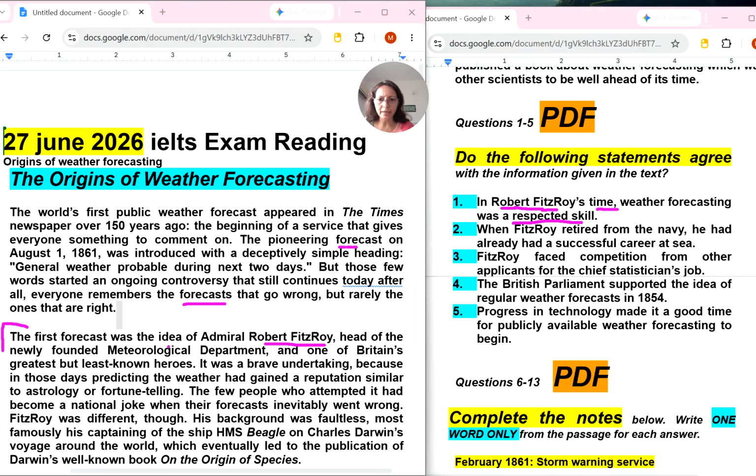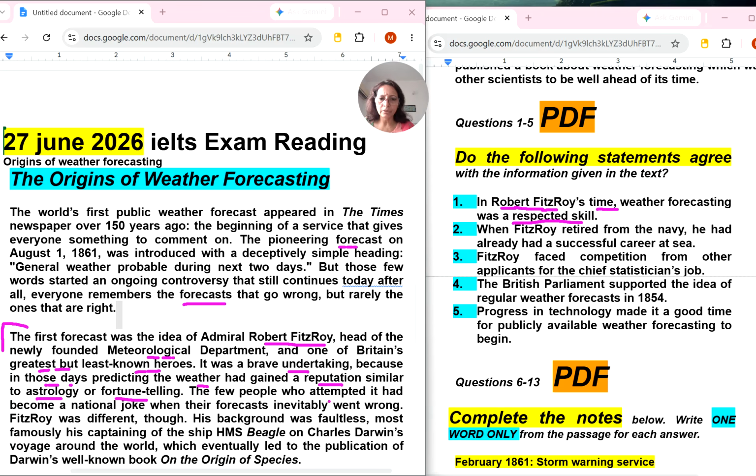The first forecast was the idea of Admiral Robert, head of the newly founded meteorological department and one of Britain's greatest but least known heroes. It was a brave undertaking because in those days predicting the weather had gained a reputation similar to astrology or fortune telling.